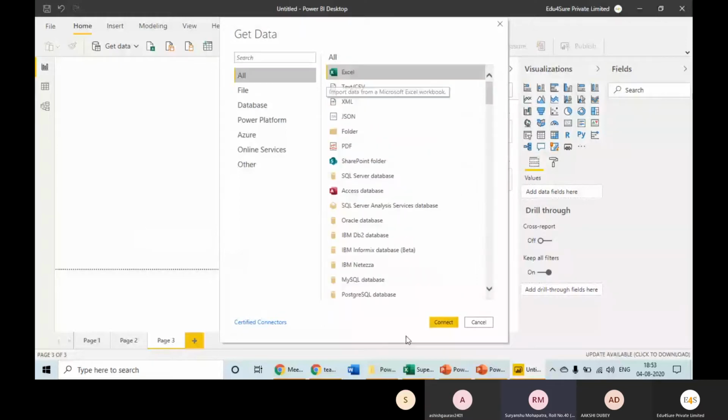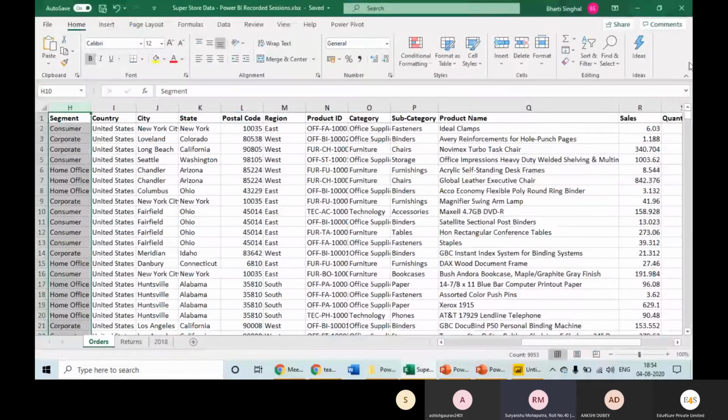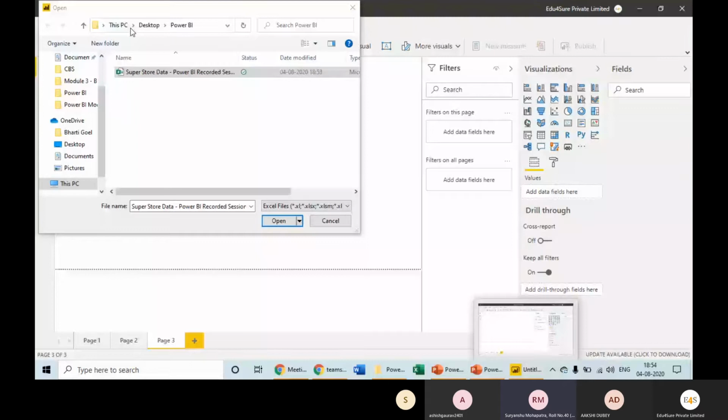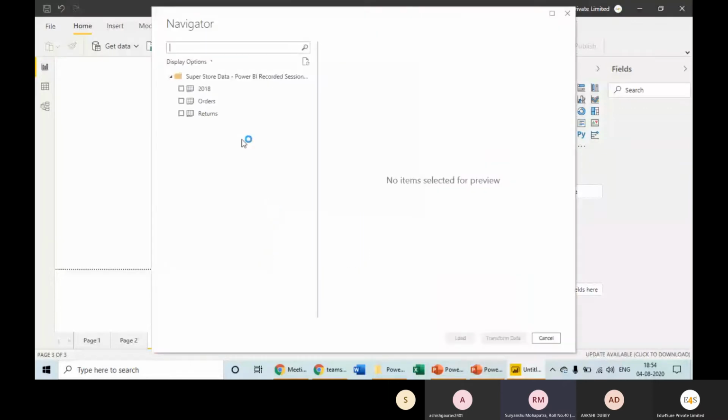When we click on Excel and we say connect, it will ask me the location. Now it's giving me the option of which tab I want to import. So I have the option to import any one tab as well. In case I'm going ahead with orders,